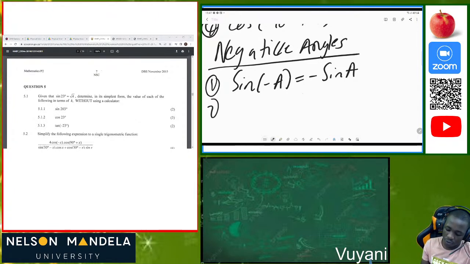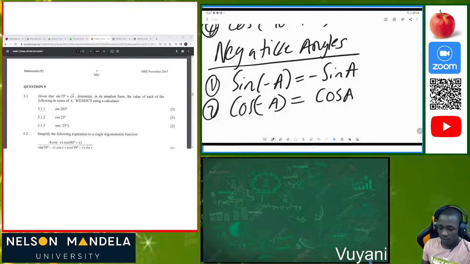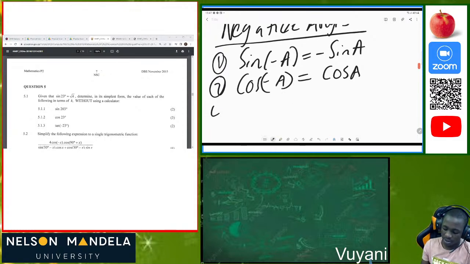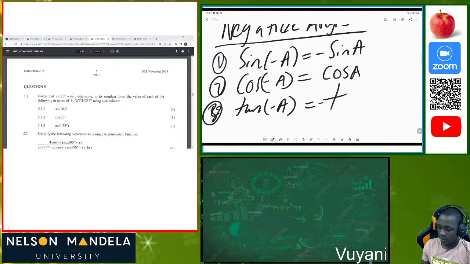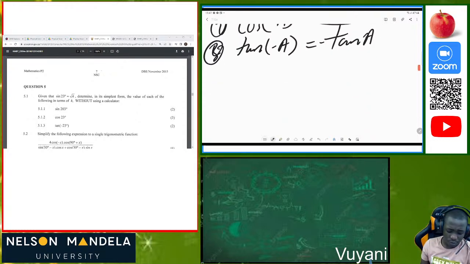Number 2, if you are given cos of a negative angle, your result will be positive cos of that angle. Then the last one, the tan. If you're given tan of a negative angle, always know that it's negative tan of A. So the only trig ratio which is not affected by the sign of the angle is cos of A.